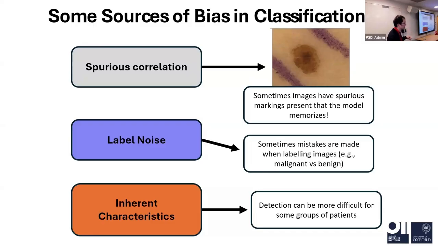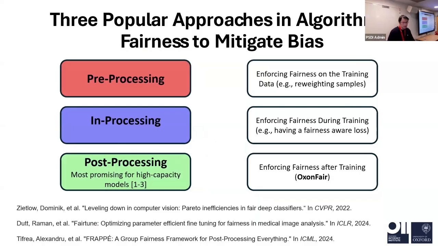They often make mistakes. This is unavoidable. And also there's another reason: inherent characteristics. For some patients in some subgroups, they may not like to do some detections or data collections. So we do not have enough data in this particular subgroup. This can also lead to some bias and unfairness. To solve this problem, currently there are many researchers trying to solve it.